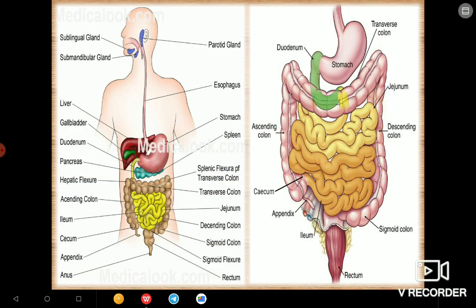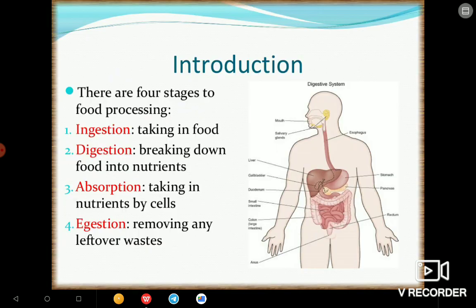Okay, next, so here you can check out two pictures. On the left hand side you can get a clear picture of our digestive system, and on the right side you can get a magnified image of the stomach till the rectum. Okay, so you can see here some of the parts more clearly. Okay, next go to next part.